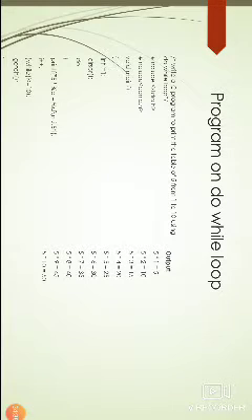So we'll see the output as given like this. 5 * 1 is equal to 5. 5 * 2 is equal to 10. 5 * 3 equal to 15. 5 * 4 equal to 20. 5 * 5 equal to 25. 5 * 6 is equal to 30. 5 * 7 equal to 35. 5 * 8 equal to 40. 5 * 9 equal to 45. 5 * 10 equal to 50. This is the output.